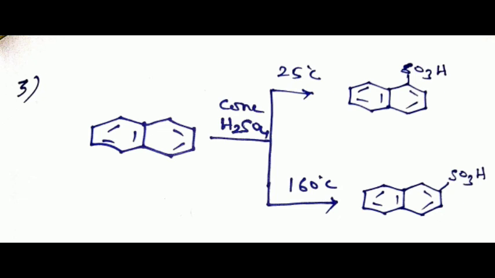Naphthalene with sulfuric acid at 25 degrees Celsius forms 1-naphthalene sulfonic acid, whereas naphthalene with the same concentrated sulfuric acid at high temperature, that is 160 degrees Celsius, forms 2-naphthalene sulfonic acid.